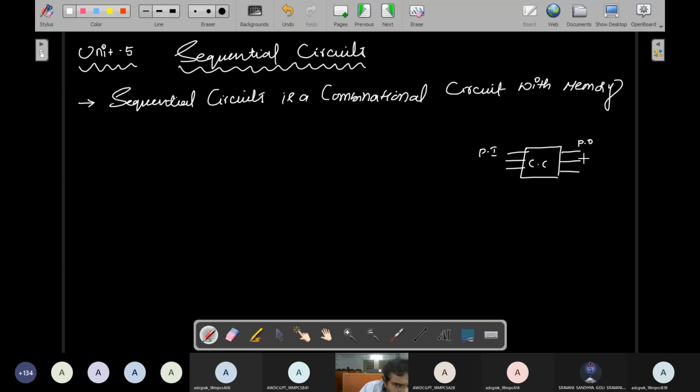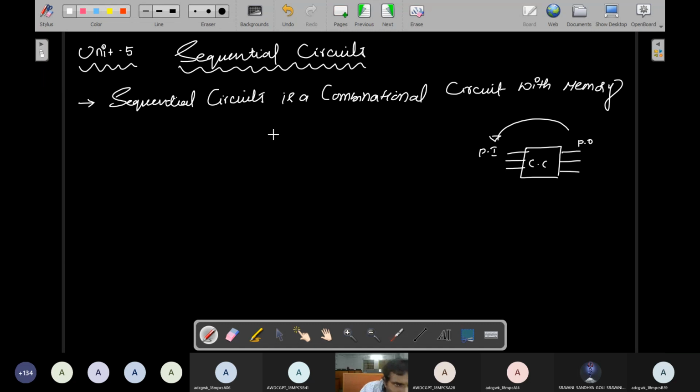So the present output depends upon the present input only. That is the combinational circuit. Whatever input you connect to this combinational circuit, it delivers some output, the present output, and the present output is always dependent on the present input.